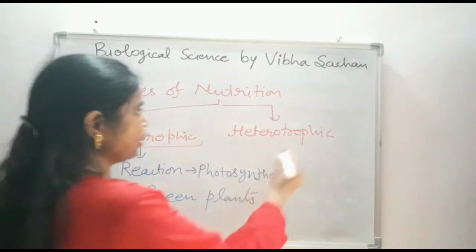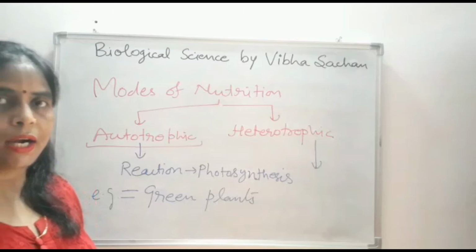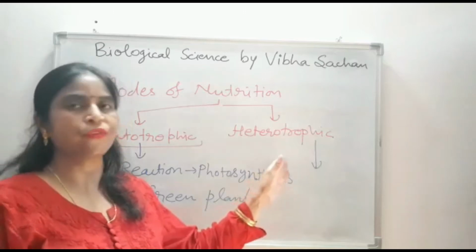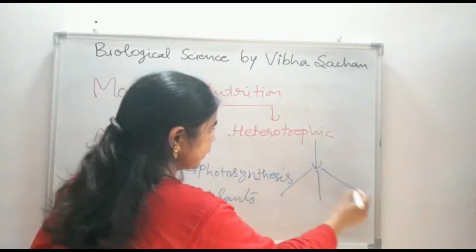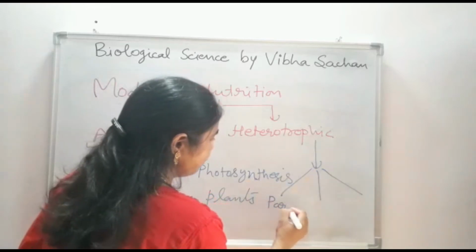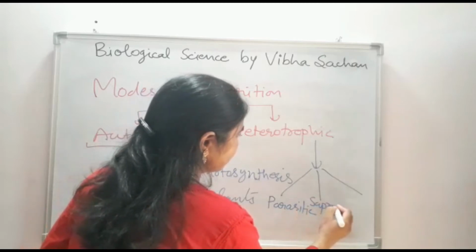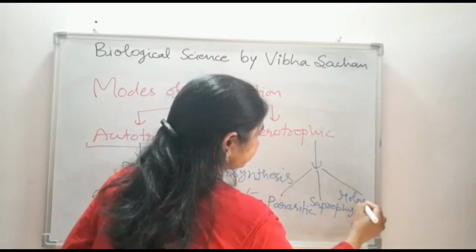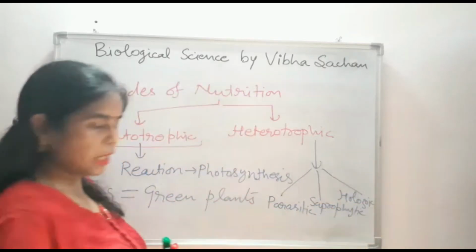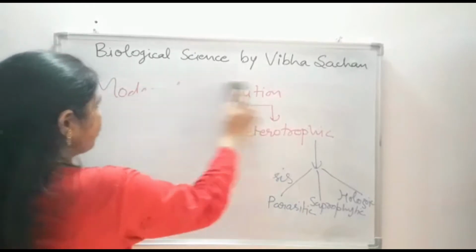If we are talking about the heterotrophs, these are the organisms which are dependent on others for their food. And these are categorized into parasitic mode of nutrition, saprophytic and holozoic. First, I am going to discuss the parasitic mode of nutrition.